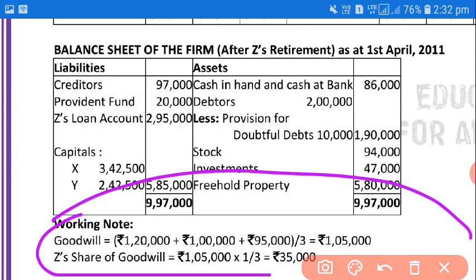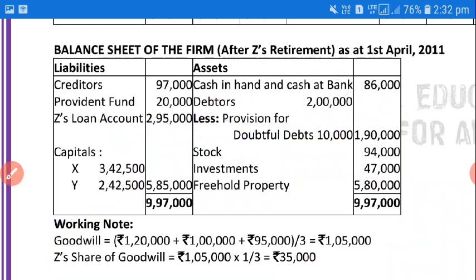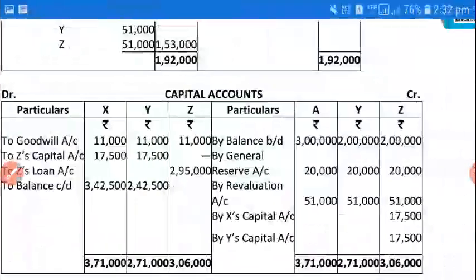In this, the goodwill of the firm is 120 plus 1 lakh plus 95, the three years' profit is given, you sum up and divide by 3, you will get 1,05,000. From 1,05,000 you have to calculate 1/3, so 1/3 will be 35,000. This will be Z's share. Okay, so 35,000 is Z's share of goodwill.